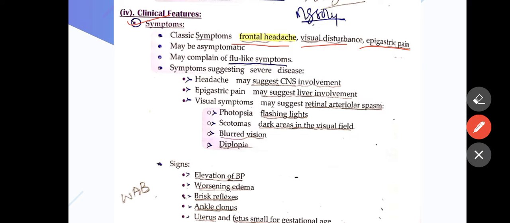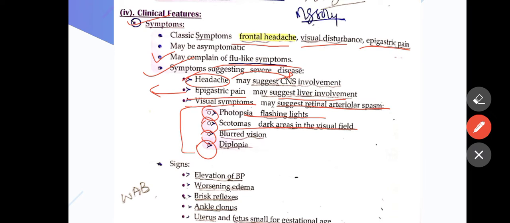Now, clinical features of preeclampsia include symptomatic features like frontal headache, visual disturbance, and epigastric pain, which will be complained of by the patient. The patient may complain of a flu-like illness, and a headache suggesting CNS involvement, and epigastric pain because of liver involvement, with increased LFT, AST. Visual symptoms include retinal arteriolar spasm, like photopsia, flashing of light, scotoma, dark areas in the visual field, blurred vision, and diplopia. These are the prime features indicating that the patient has developed preeclampsia.